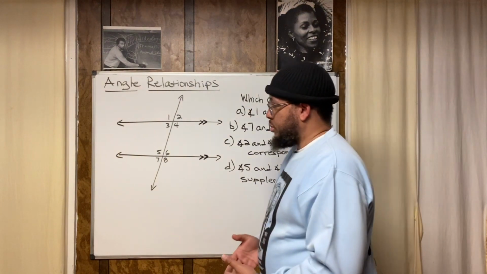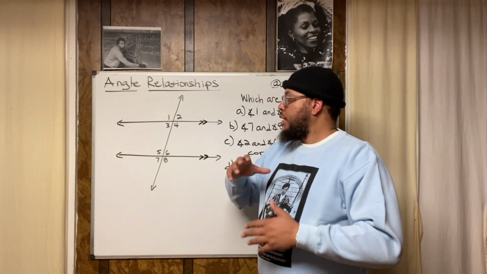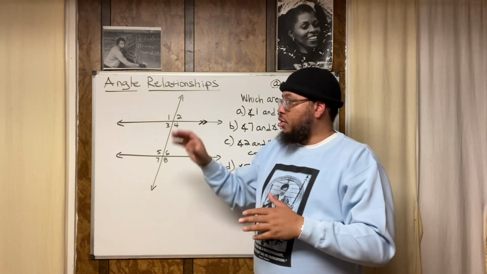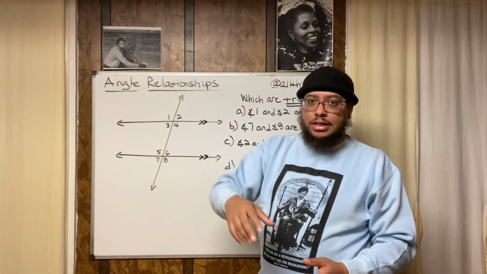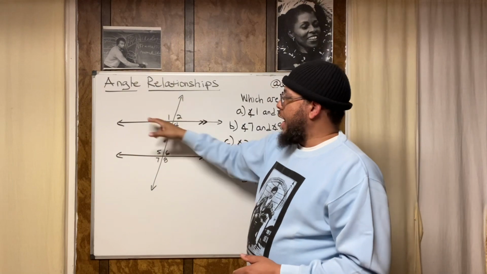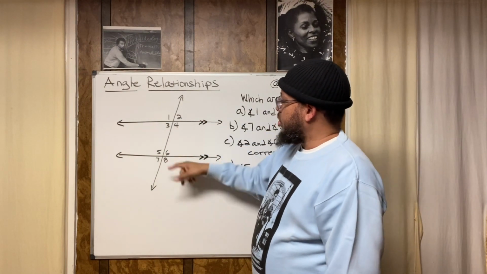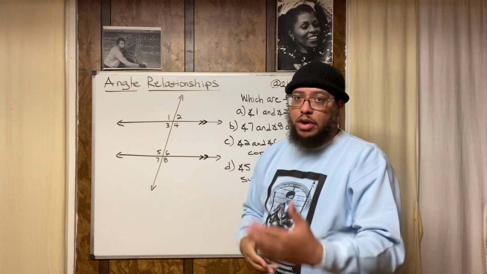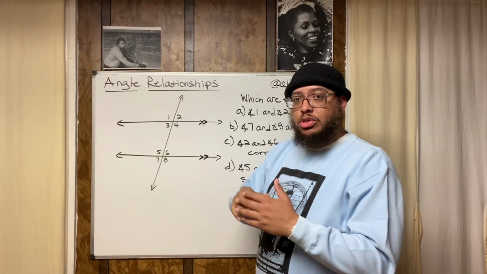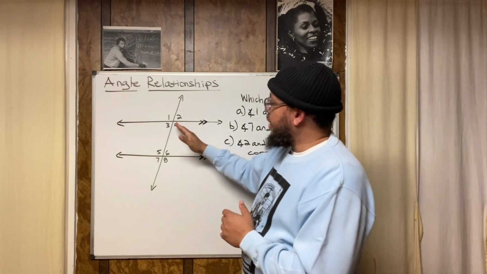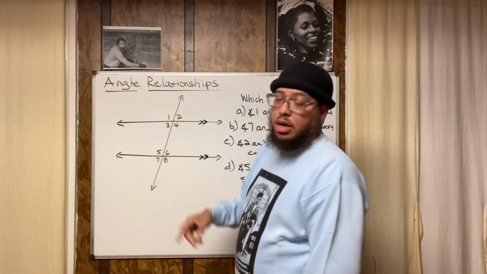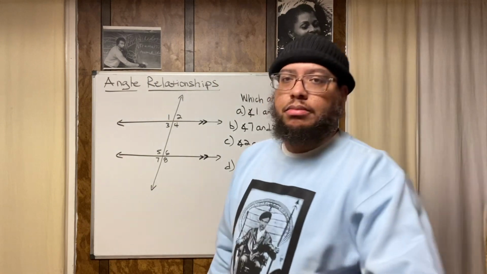Now, when I was in high school, check this out. The way I learned vertical angles and the way I learned to remember them and to recognize them when I see them, either on a board or on a piece of paper or on a test or in a textbook, is this. I look at two lines, right? They could be lines, they could be rays, they could be segments, whatever. If angles are formed, the vertical angles are the angles that are not adjacent, but they're across from each other. They're across from each other. So this angle 1 and angle 4 are vertical angles, right?